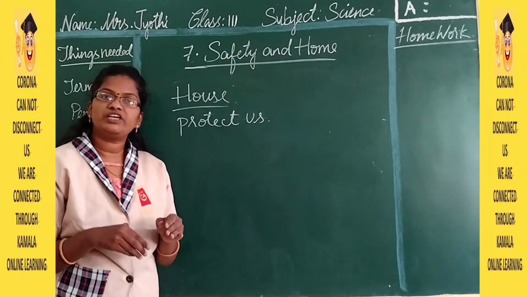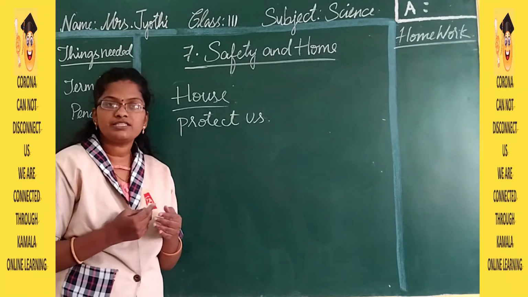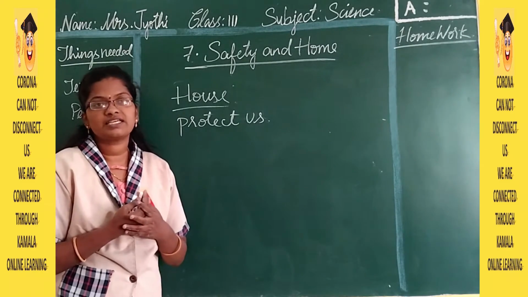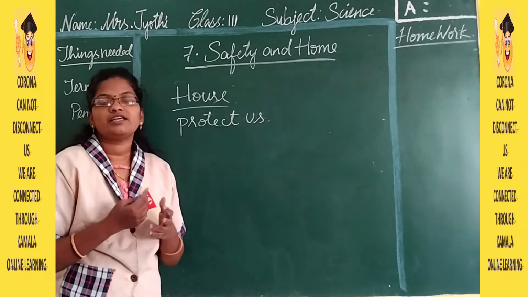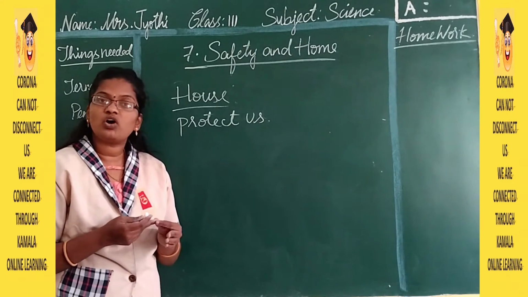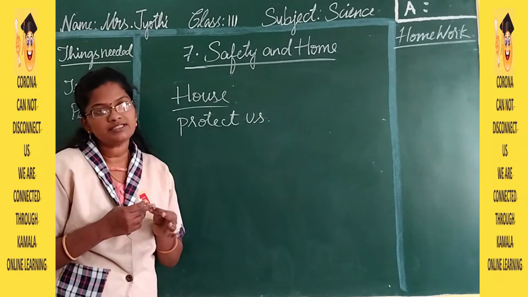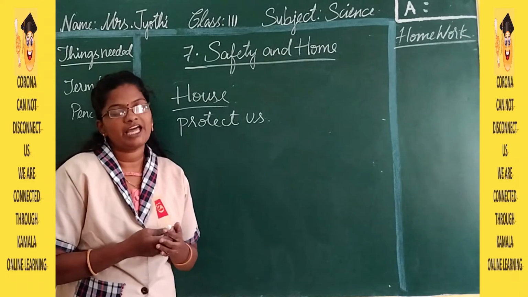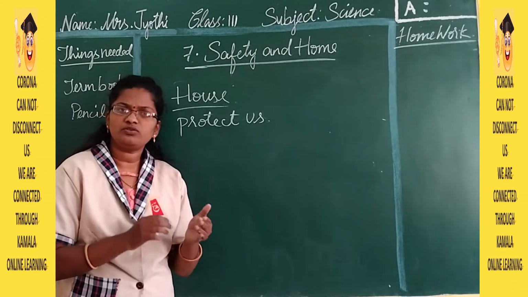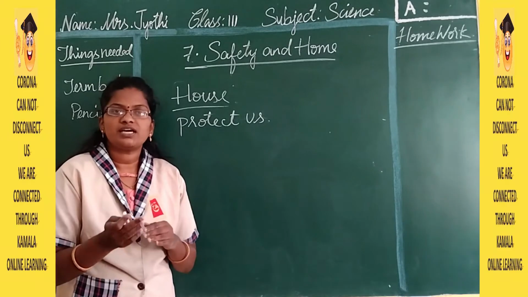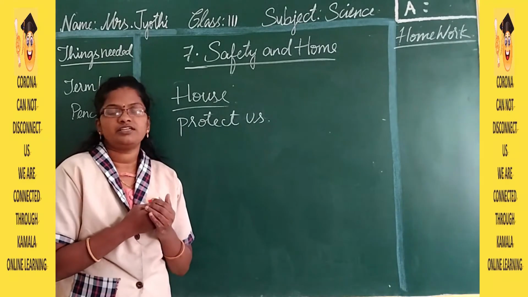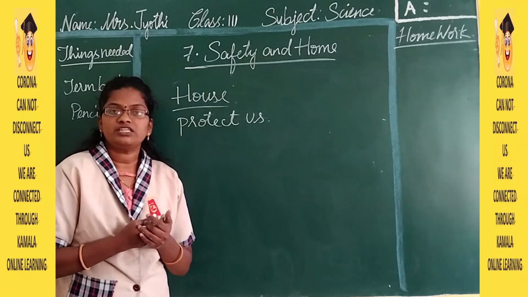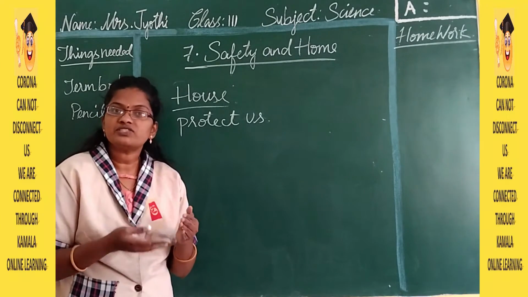Whatever house human beings are living in, we call it home. The home of a dog is called a kennel. The home of a rabbit is called a burrow. In the same way, there are different names for each and every animal. So all living things live in a home. Birds live in a nest. A cow lives in a barn. In this way, each and every living thing lives in a home.